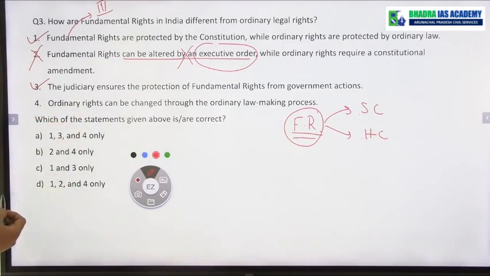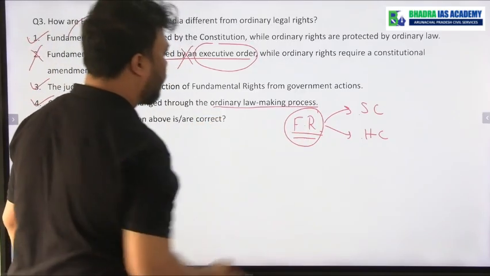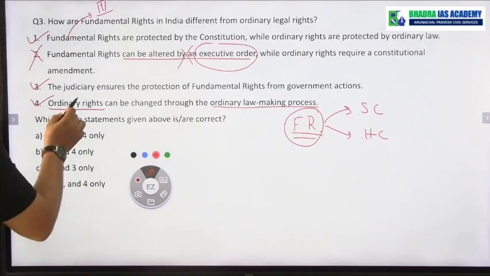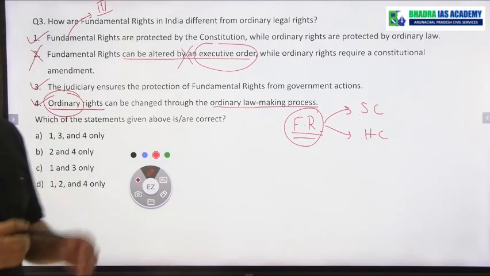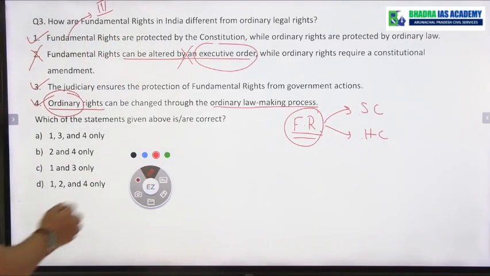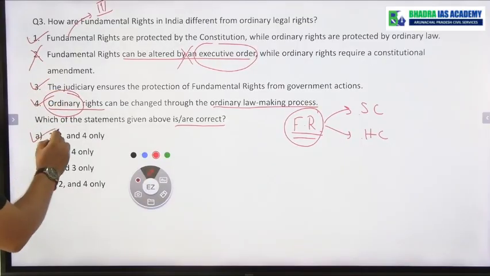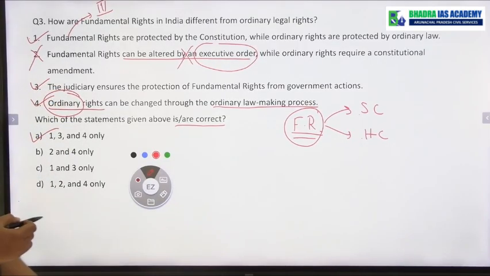Ordinary rights can be changed through the ordinary lawmaking process. Yes. Okay, ordinary rights can be changed through the ordinary lawmaking process. To change an ordinary right, we do not require any constitutional amendment, and that is why statement number 4 is correct. So which are correct? Ultimately 1, 3 and 4. Ultimately option A, 1, 3 and 4.